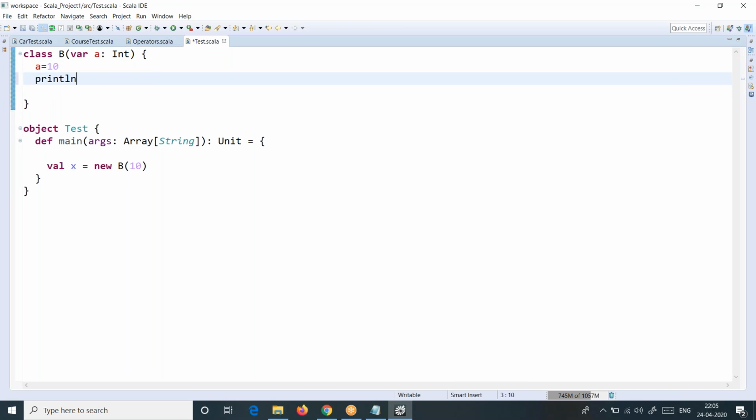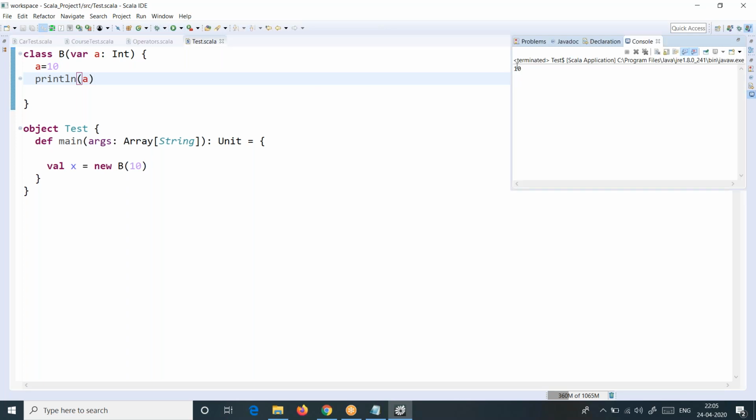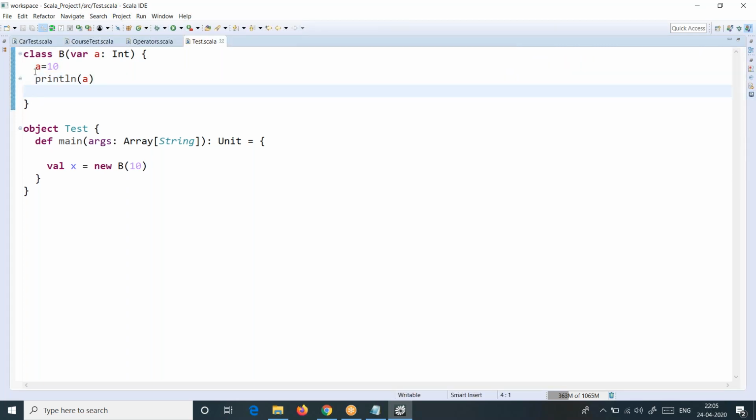Okay. Now you can see that if I declare it as var, then I don't have an error. Now you try to print it. You get 10. Means what? This is mutable. You are able to change it. You can modify it. That's what is called mutability.